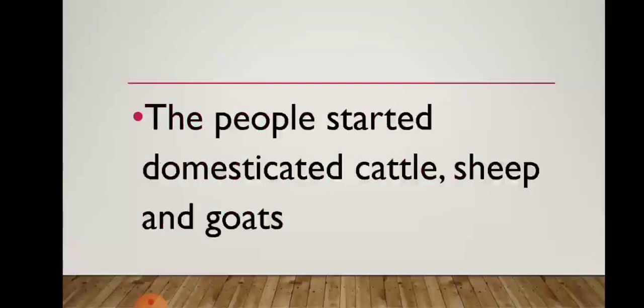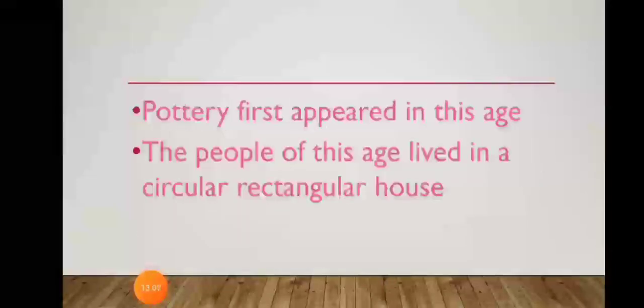Along with agriculture, the people started domesticating cattle, sheep and goats. Domestication also started in the Neolithic age. Man started to keep domestic animals with him for the purpose of animal products like milk and meat. Like this, slowly the development took place.